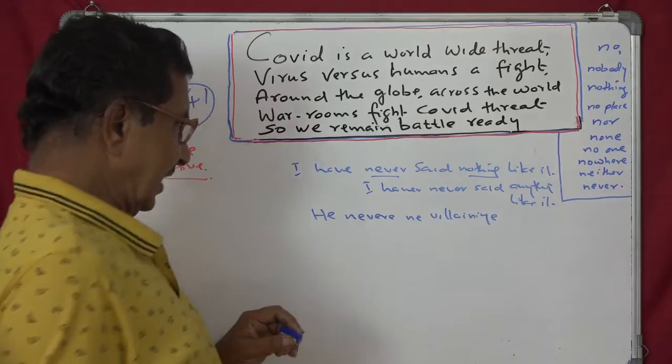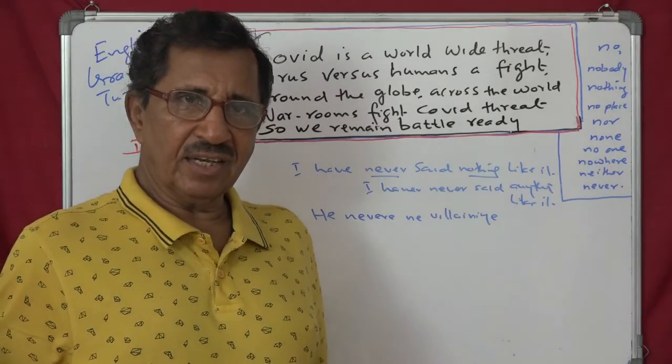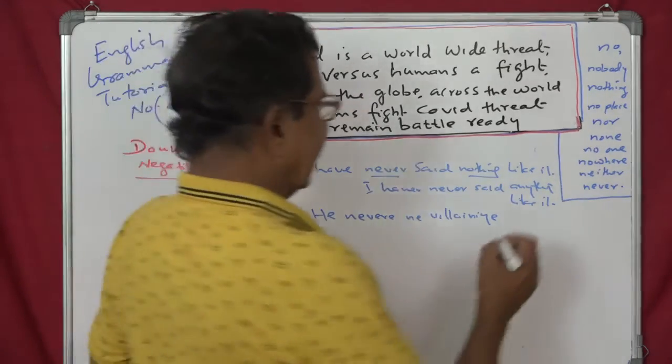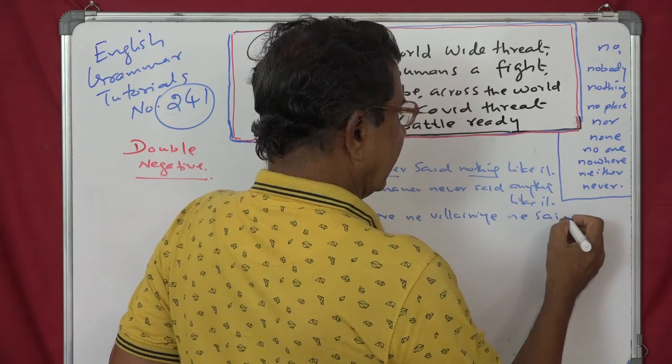What is that sentence? He never no villainy ne said. Yes. He never no villainy ne said.